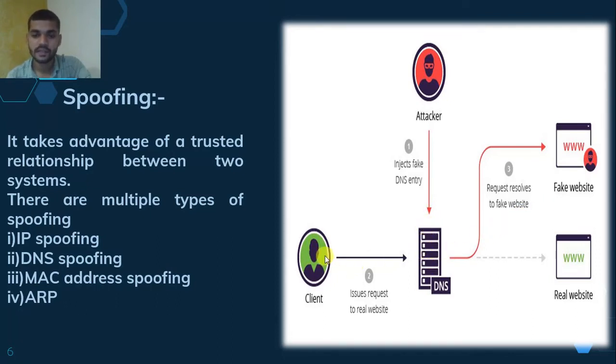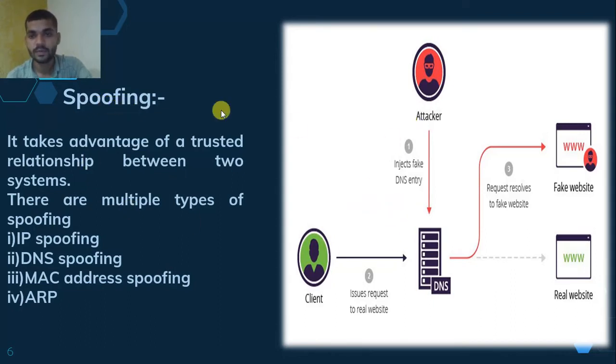Then the client accesses the fake website. It requests to resolve the fake website, and he couldn't access the real website. By using the fake website, the attacker uses the information of the client. It may be your social media account or your e-commerce websites, so various websites are there.